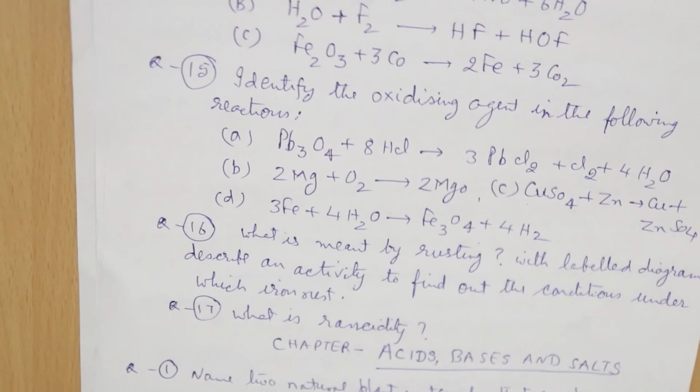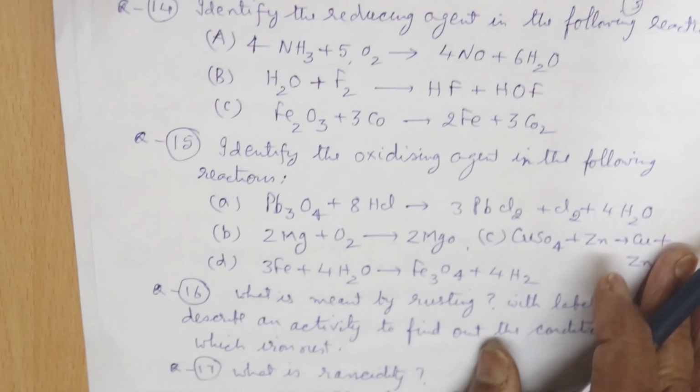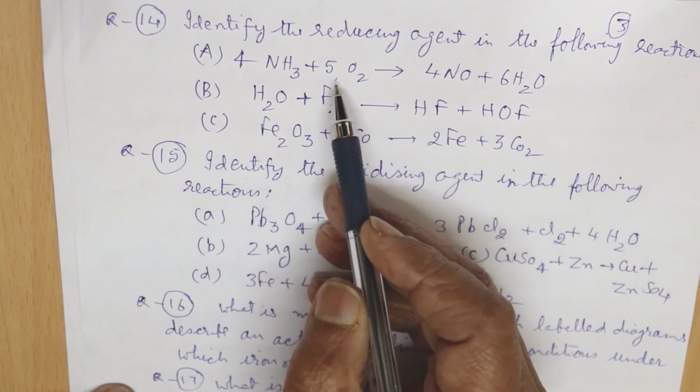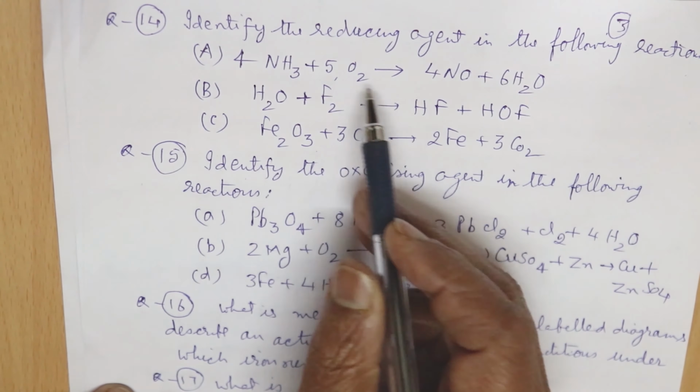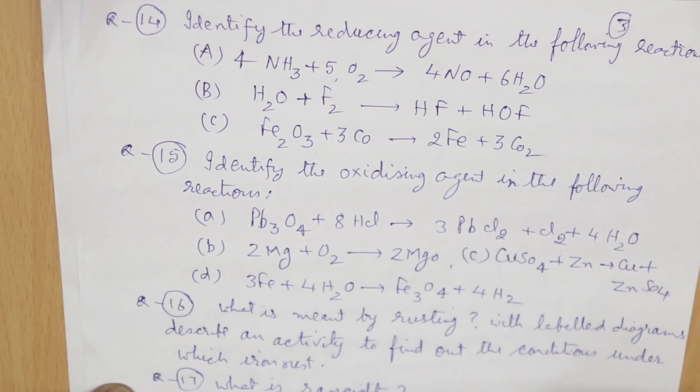Now here, identify the reducing agent, right? Identify the reducing agent in the following reactions. These are the three reactions given here. We have to identify which one in these reactions is the reducing agent.